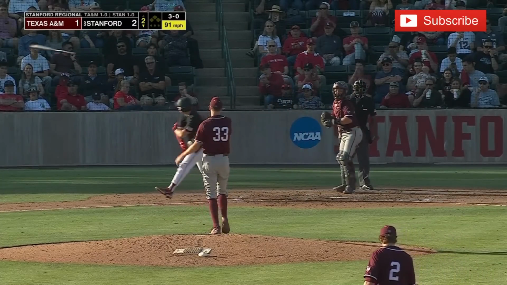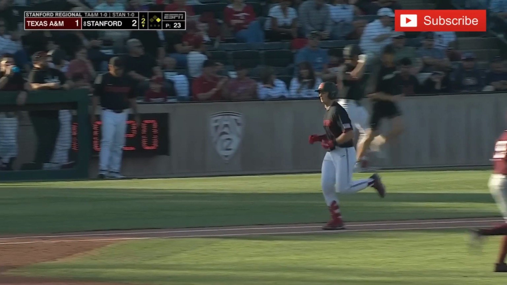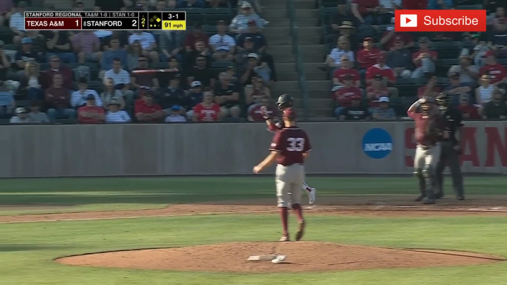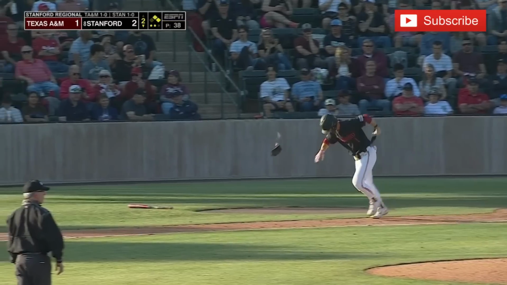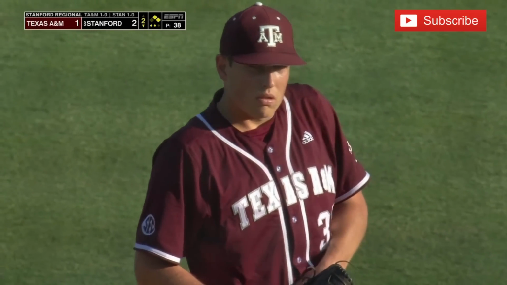And on 4 pitches, a leadoff walk to Malcolm Moore, and also Cobb takes inside and draws a walk. That's the 3rd issued by Lampkin. And there's 2 on with 2 out, and Eddie Park coming up for Stanford.